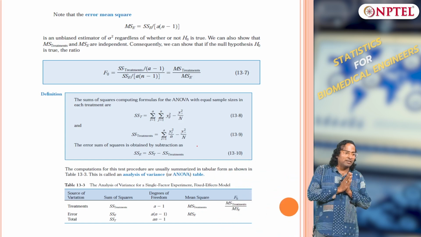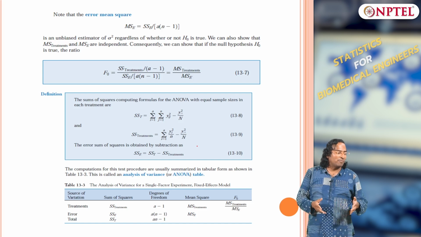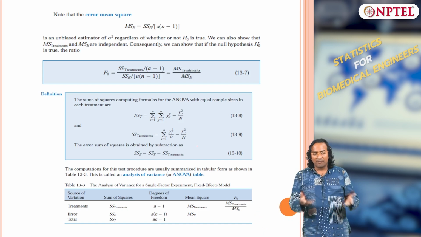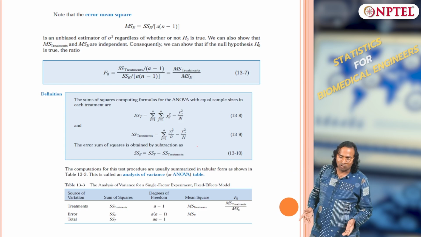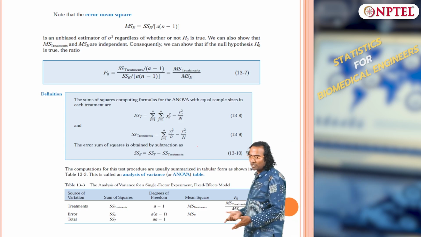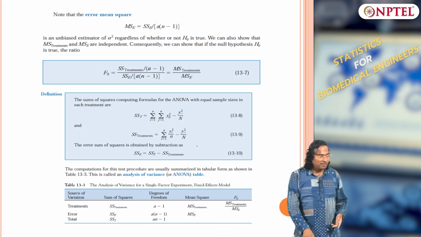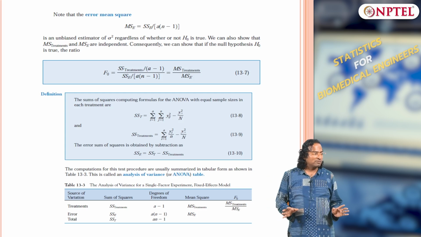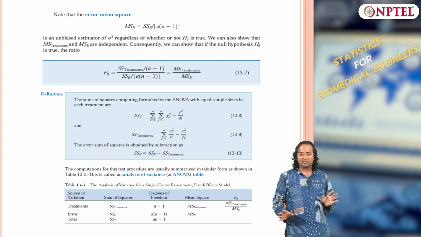sum square treatment, sum square error and sum square total. The total should be equal to the sum of both noise and treatment, because that is the derivation we had. Sum square total should be equal to sum square noise plus sum square treatment. So the degrees of freedom should also match. A into n minus 1 plus A minus 1 should be equal to A n minus 1, if you add them.